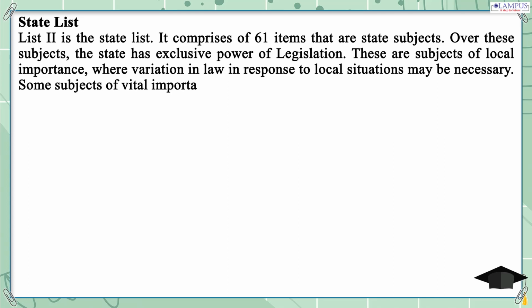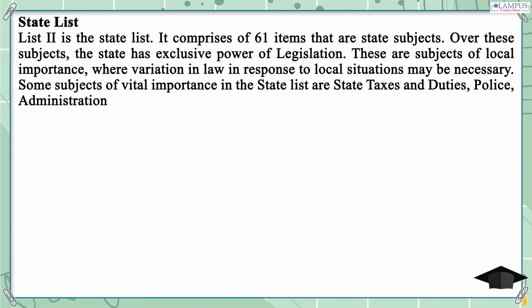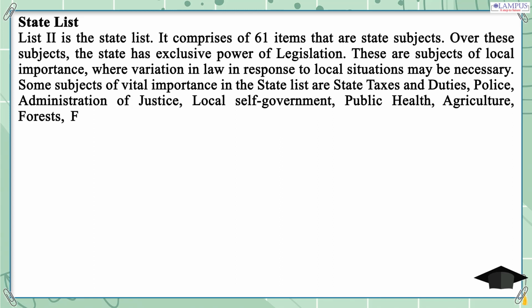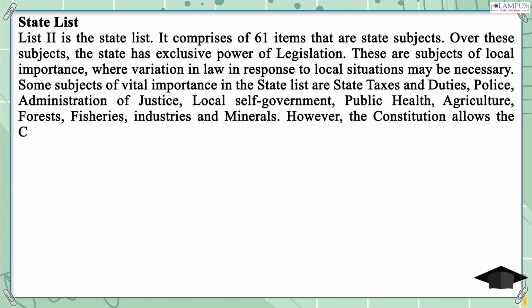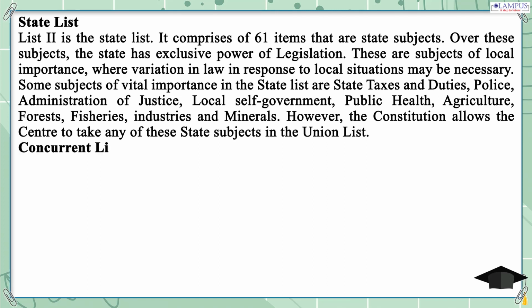Some subjects of vital importance in the state list are state taxes and duties, police, administration of justice, local self-government, public health, agriculture, forests, fisheries, industries and minerals. However, the Constitution allows the Centre to take any of these state subjects into the Union list.